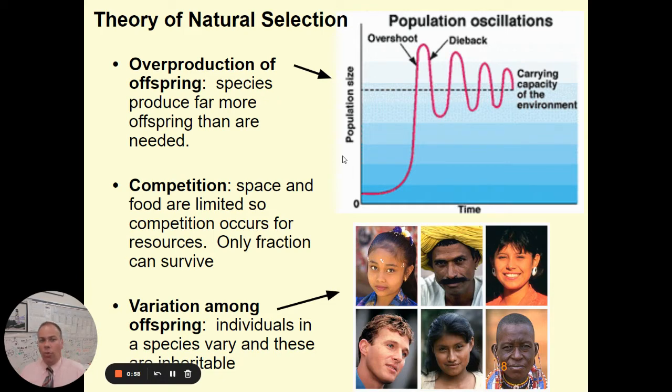And so which of those individuals in the population do survive are the ones that happen to have variations that are most helpful, variations that provide some selective advantage, allow them to get more food or evade predators or find mates. And if those individuals with those variations that are helpful are able to survive more, then they're also more likely to reproduce. And when they reproduce, they pass on those variations to their offspring.